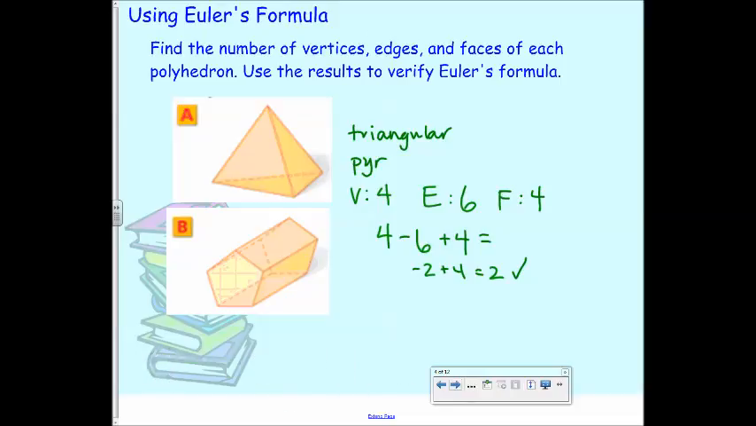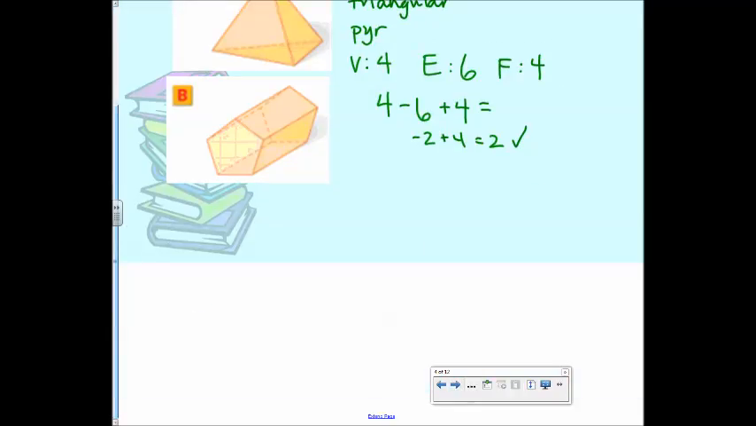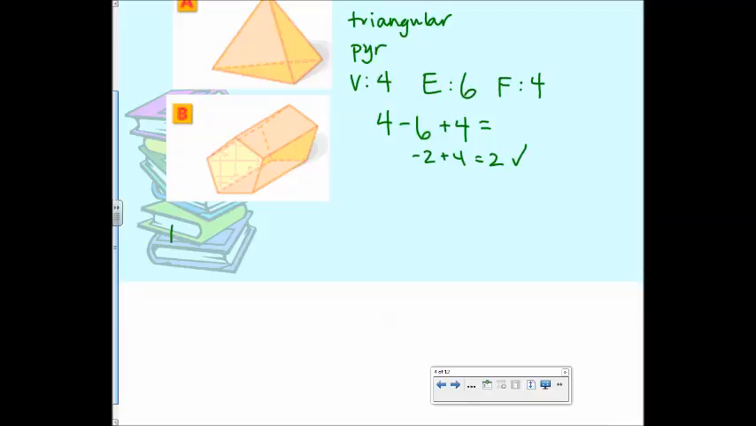All right, is this a pyramid or a prism? Prism. What kind of prism? Pentagonal prism. What a nice return. Look at you. Wasn't even here. Pentagonal prism.